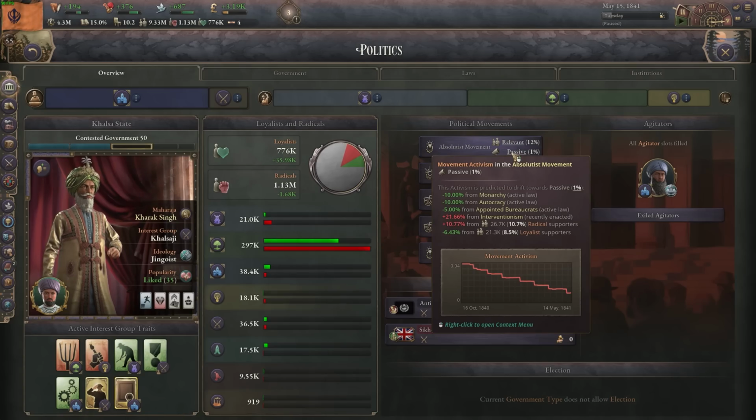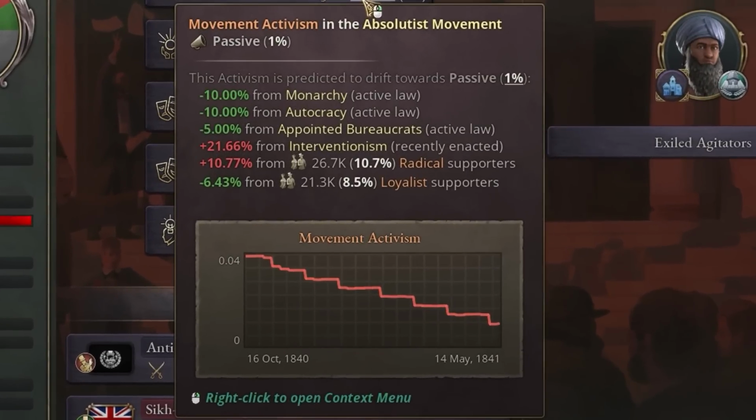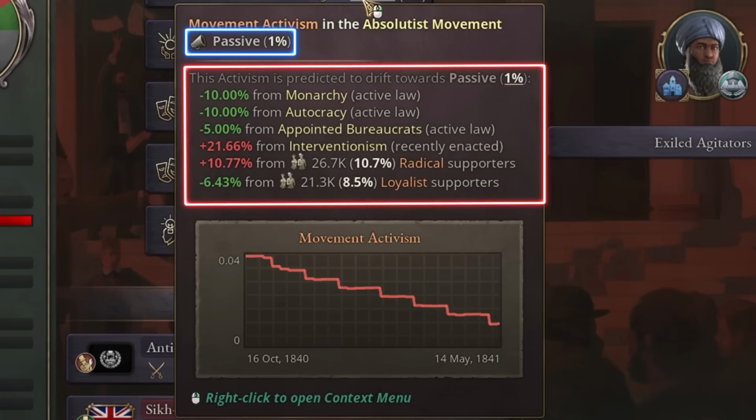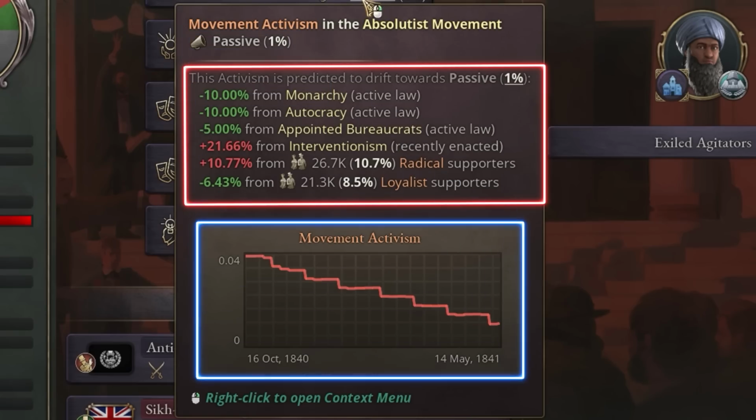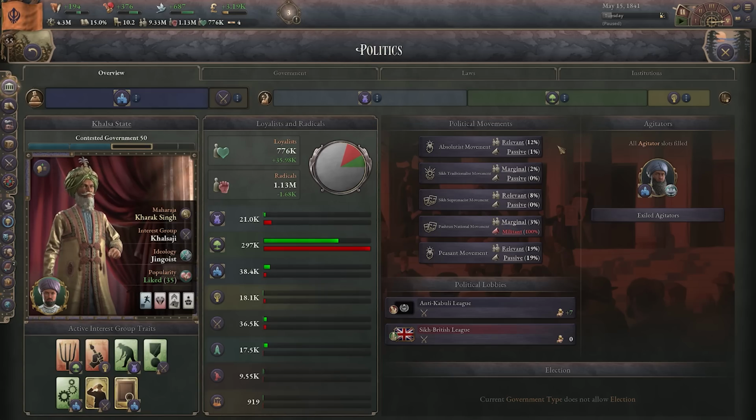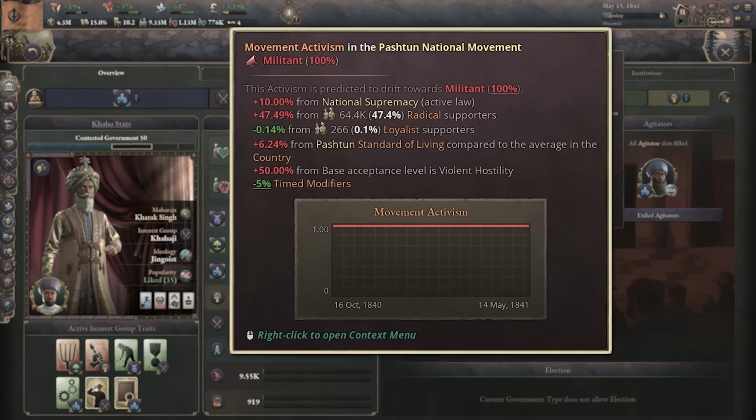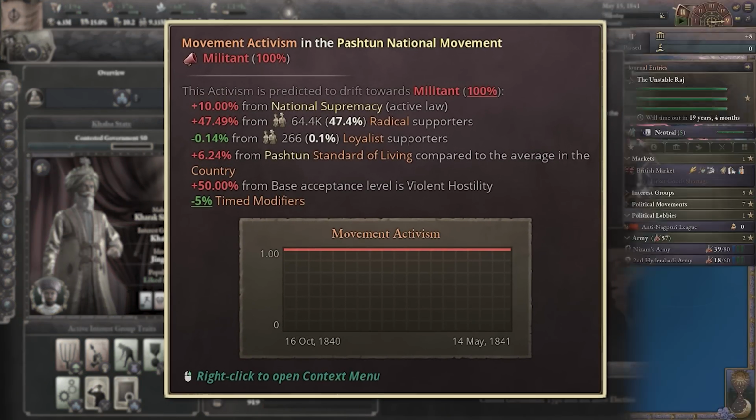Another thing to note is that radicalism has been renamed to activism. Activism will always be represented by your current activism and your target activism. Our current activism in this instance is 1%, and our target activism is also 1%. The target activism is an aggregation of all the modifiers seen here. Your current activism will always try to reach your target activism over time. Activism is also capped at 100%. So in instances like this, where the aggregate is higher than 100, your target activism will still max out at 100.